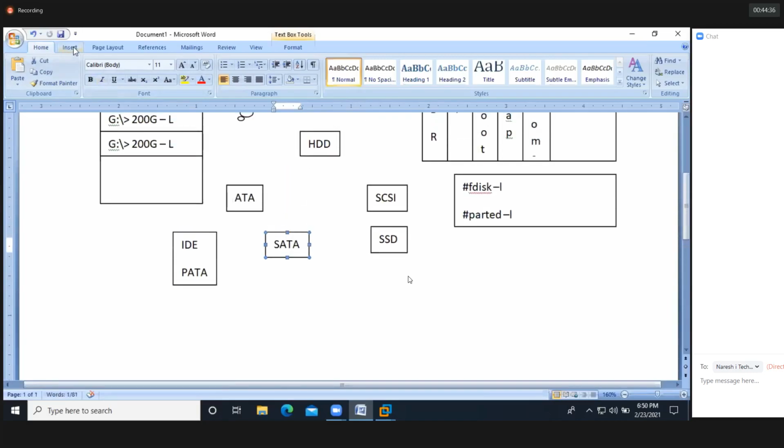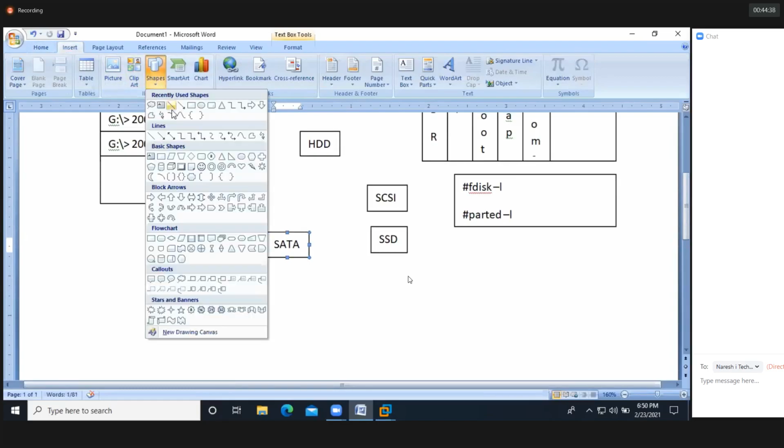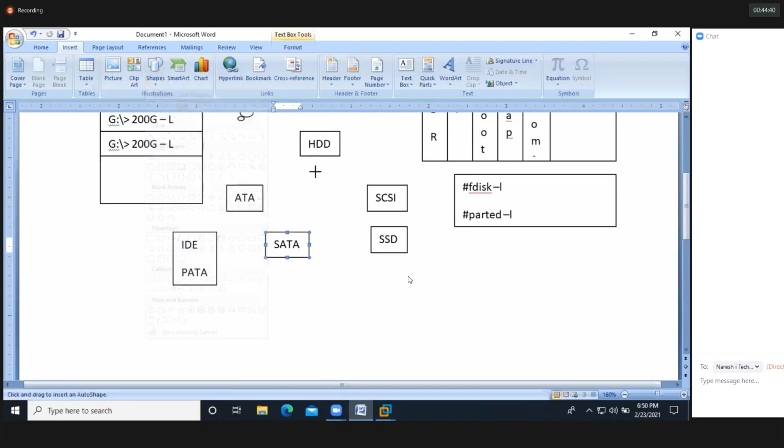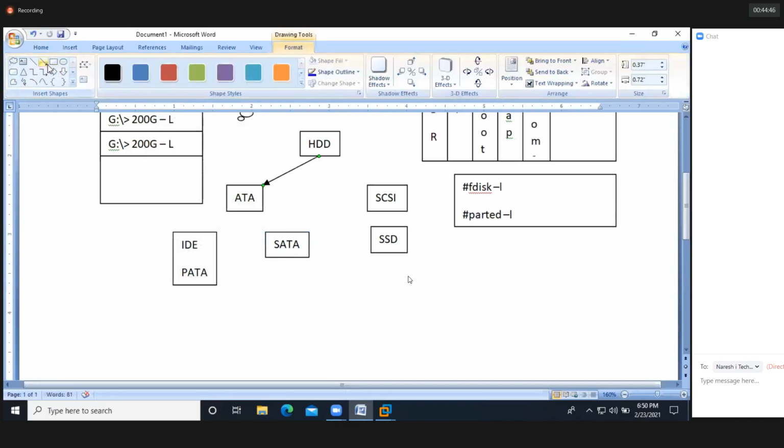So coming to HDD, we'll have two types. So nowadays we'll have three types, SSD also. Okay. So now ATA, then SCSI. SCSI is a bit expensive hard disk. We're going to use SCSI technology in servers, not in our personal machines. It's a bit expensive.